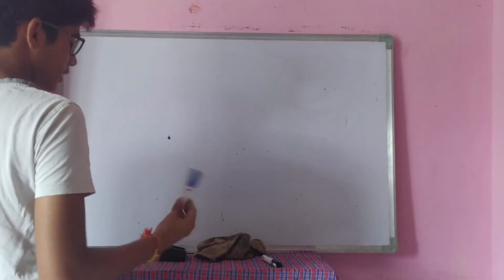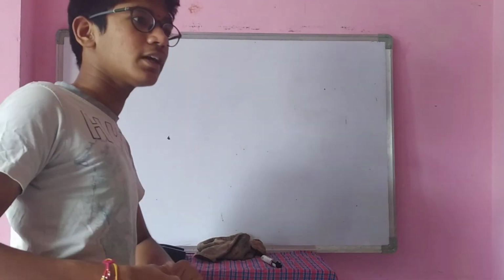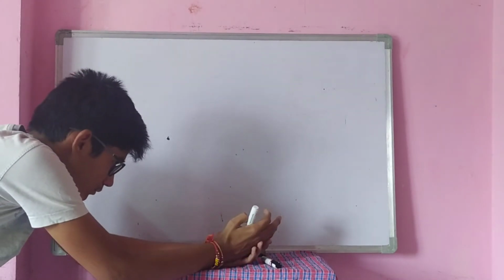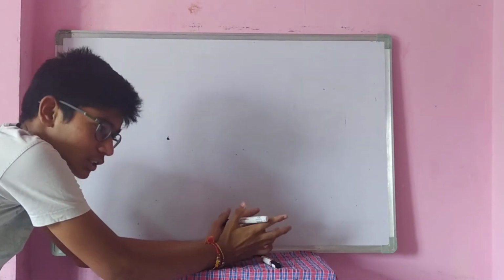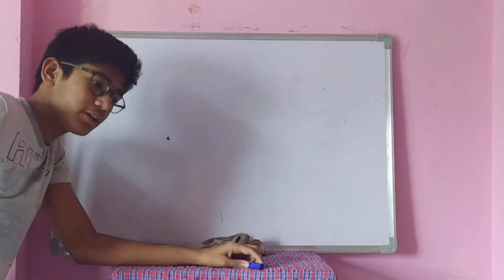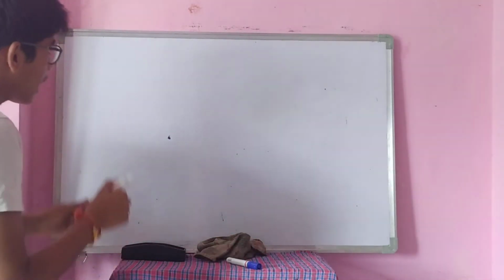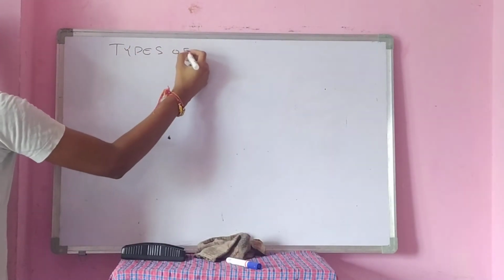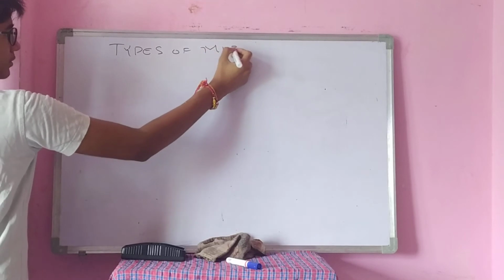We have successfully completed the topic illustration and explanation related to plane mirrors. Now I am going to start and just introduce a new topic. In between our videos I had also mentioned this topic, types of mirrors.